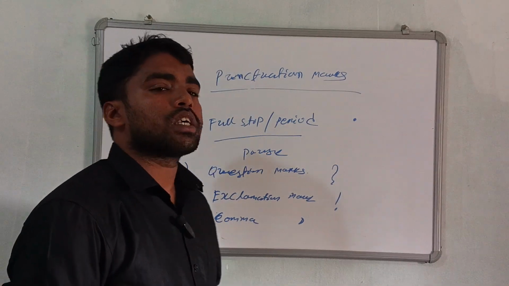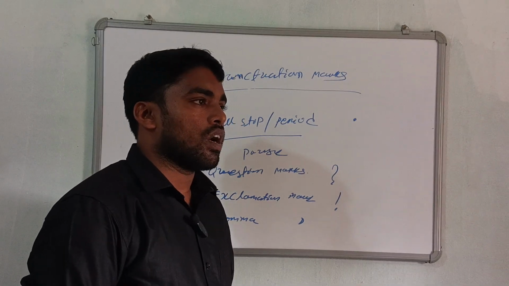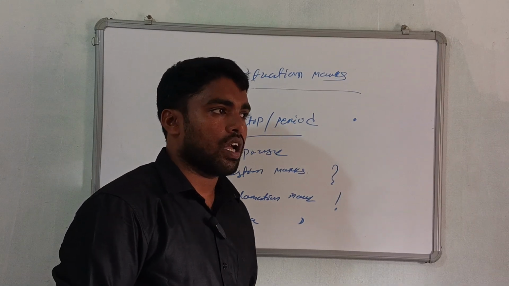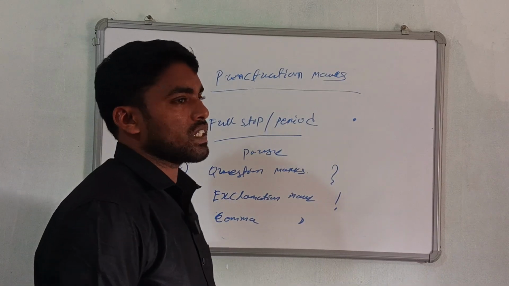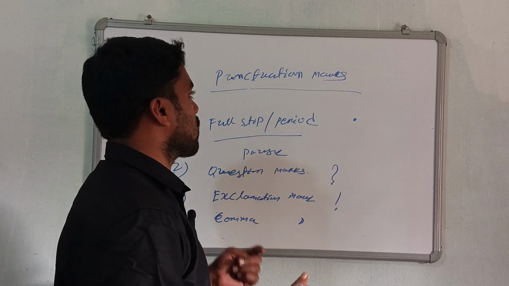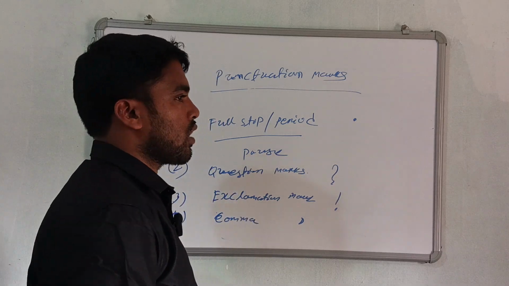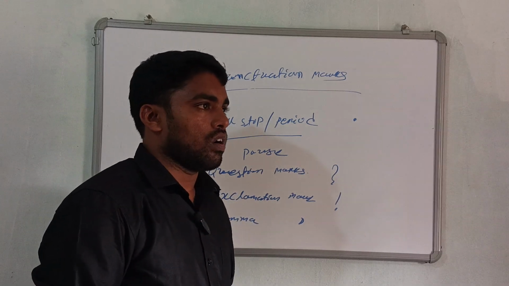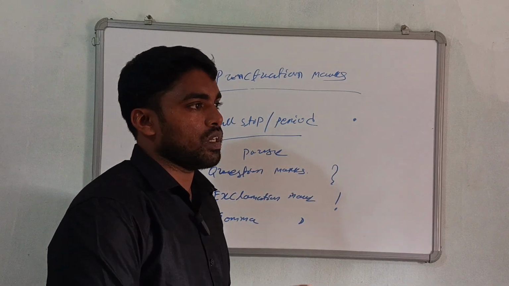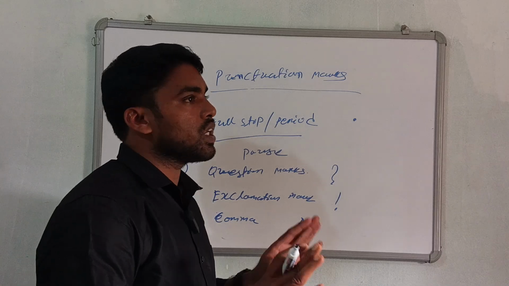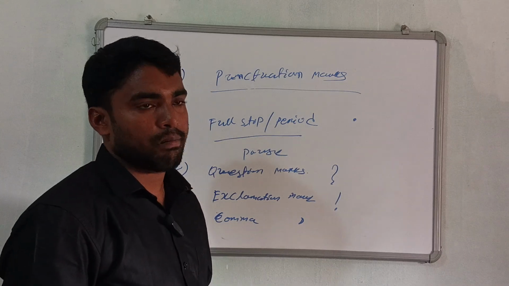Then next are semicolon, colon, brackets, apostrophes, dash, and slash. All are punctuation marks used to give clear meaning and clarity to the sentence.